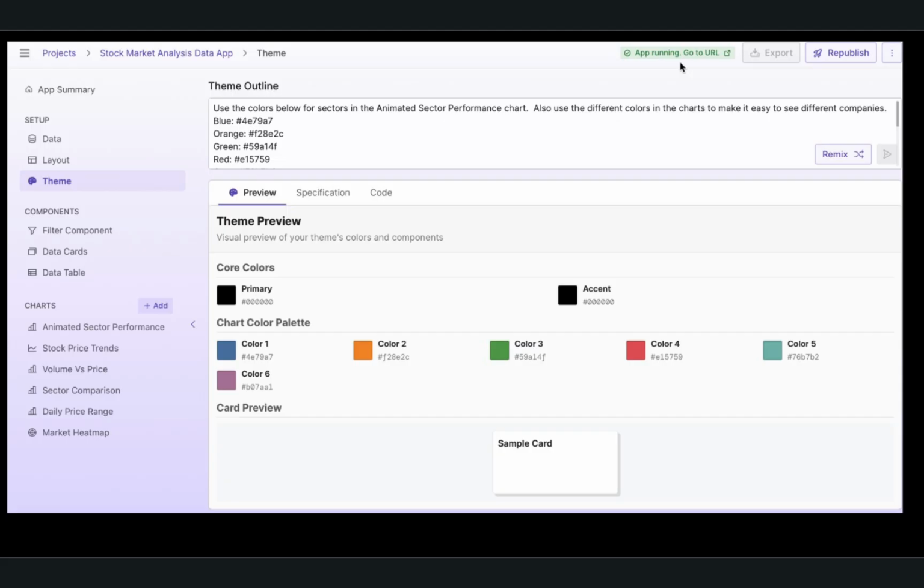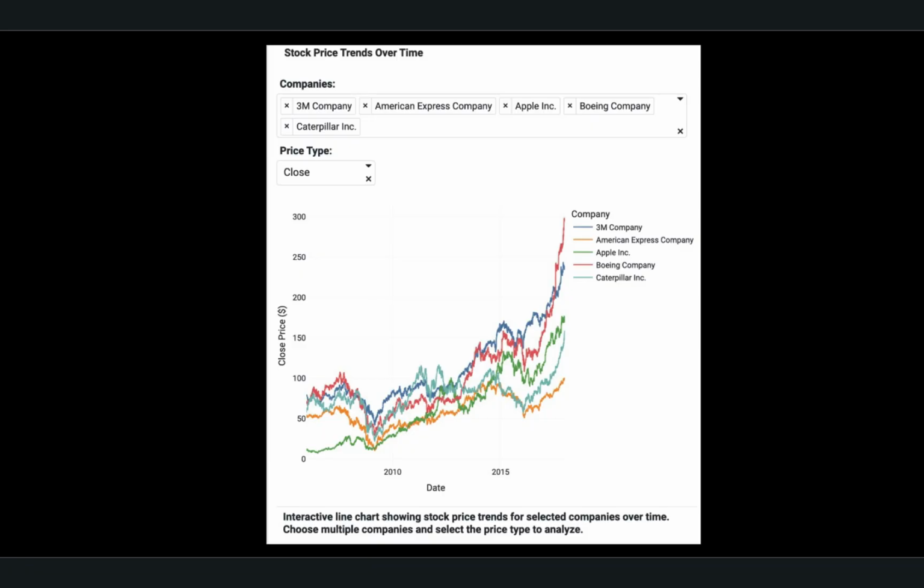My revised prompt asked for multiple colors for the sectors and stocks. I provided specific hex values to make charts more readable. My new prompt included colors like blue, orange, green, red, cyan, purple, brown, pink, and yellow.